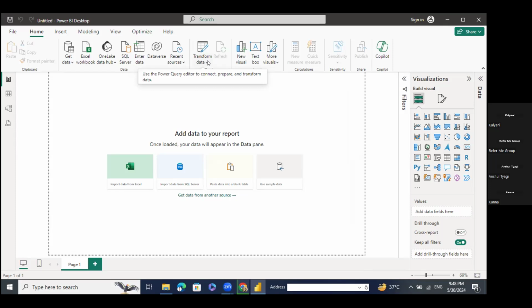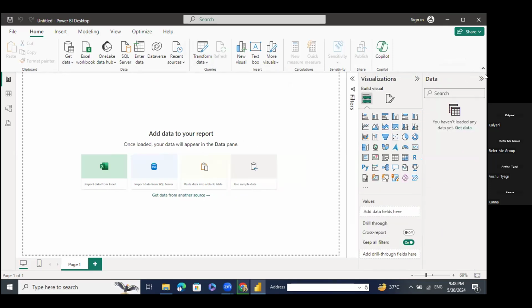And now coming on to the next part, you can see these are the other options, which I will explain after importing the data. Now here you can see visualizations. There are a number of visualizations that Power BI Desktop supports. Once we import the data, we will directly add the visualizations. With the help of adding visuals, we can understand how to import the data.